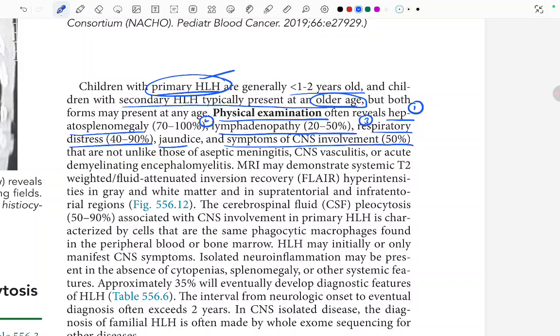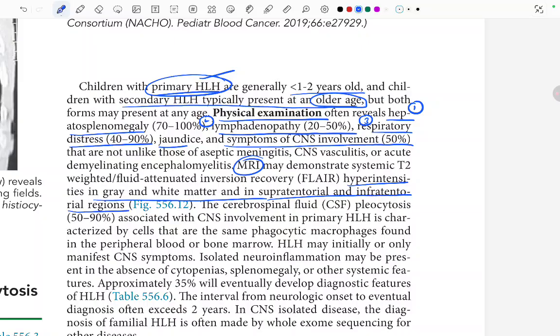MRI may demonstrate T2-weighted fluid-attenuated inversion recovery hyperintensity in the gray and white matter and in the supratentorial or infratentorial regions. So what will be seen on the MRI? Hyperintensities in the gray and white matter in the supratentorial and infratentorial regions.